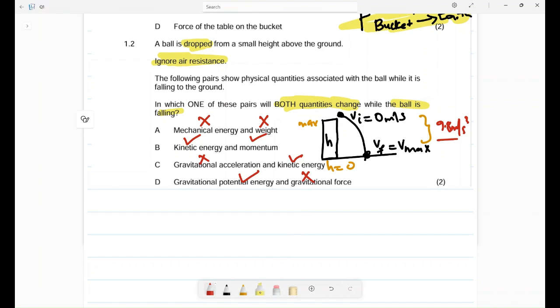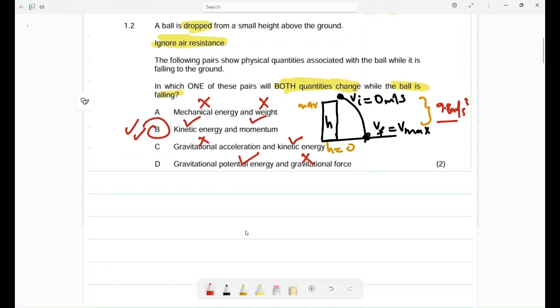So can you see now the correct answer, it is what? B. B is my correct answer. I believe you are following that. I strongly believe you are following. So the answer is B there.